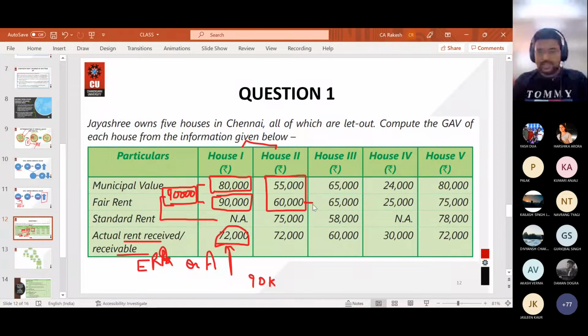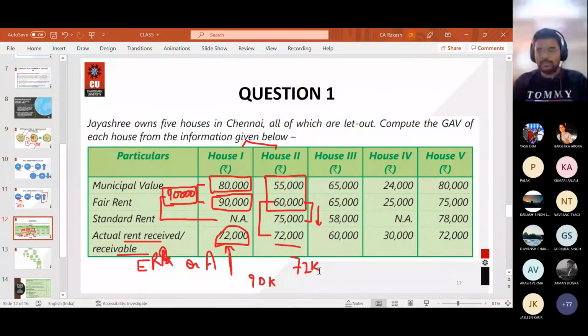Then 60,000 or standard rent, whichever is lower. What value is lower? Again 60,000. Then 60,000 or 72,000, whichever is higher. Which is higher? 72,000. So 72,000 is the correct answer. Is it clear, Abhishek?